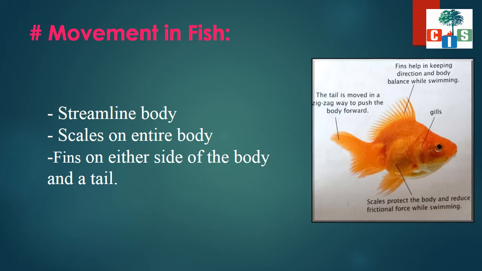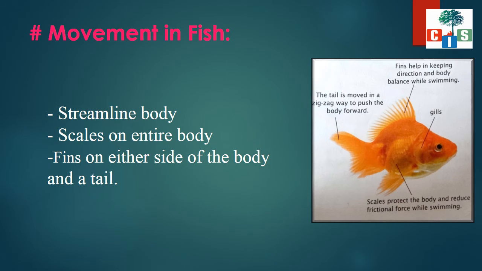Now let's see about the movement in fishes. Earlier we discussed that the fishes have a streamlined body. Okay, here you can see in the picture the streamlined body of the fish. So because of this streamlined body, fishes can easily move through the water because this streamlined body reduces the friction between them and the water, and they can swim swiftly in the water.